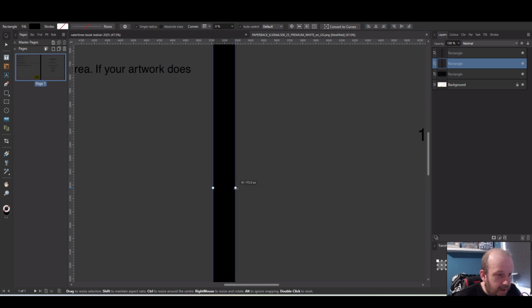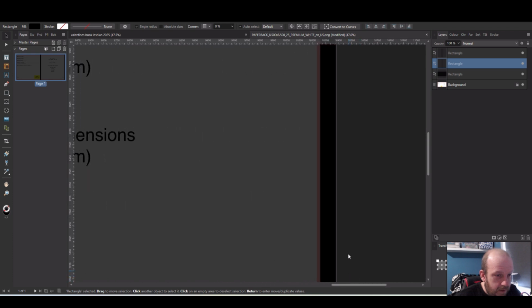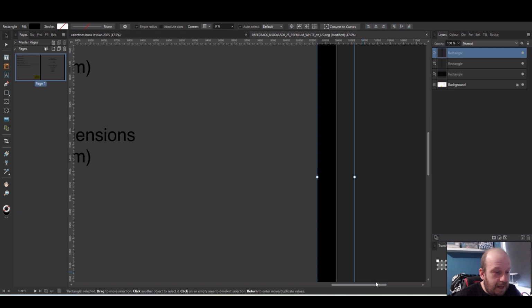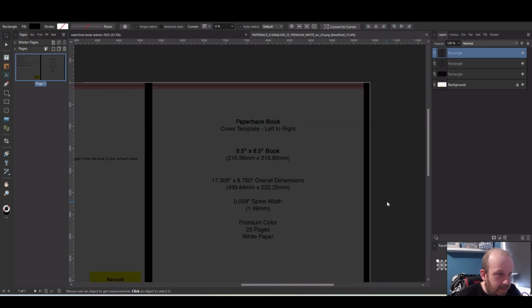And it just needs to be in line with the outer edge of the centre spine. And again, we'll do that there. So now I can align things to these two rectangles.